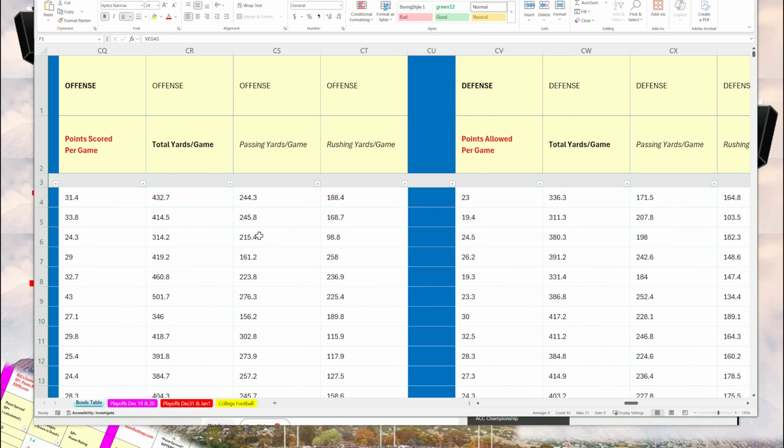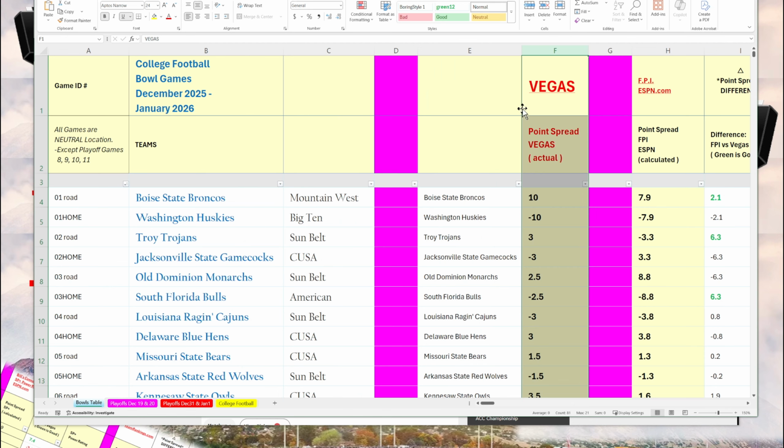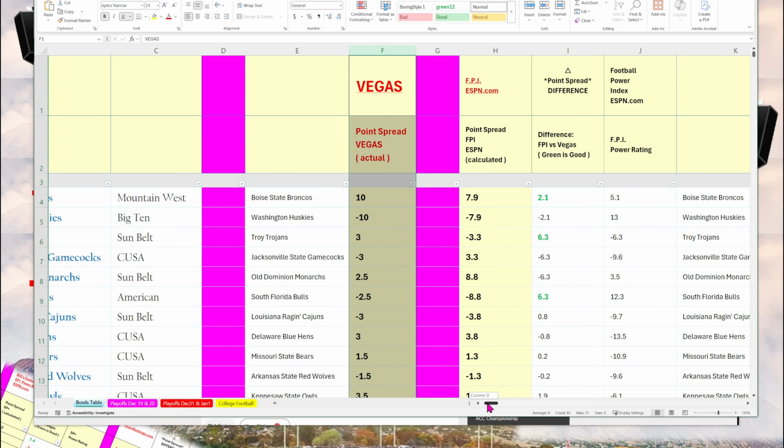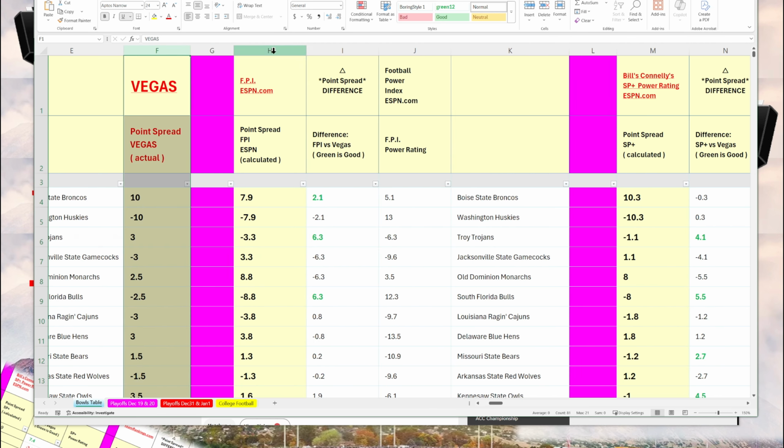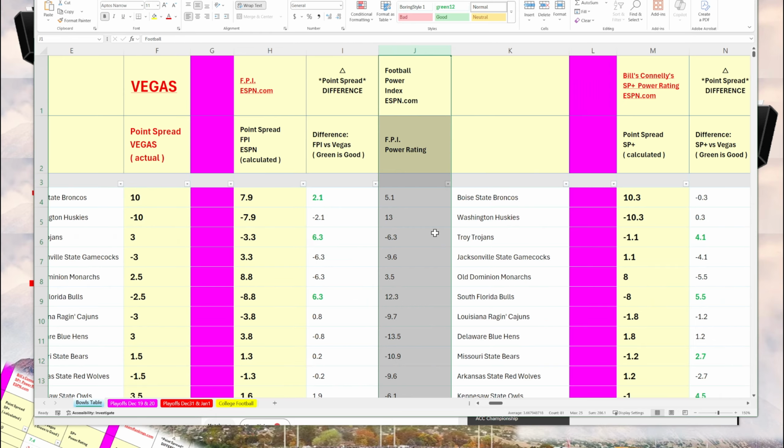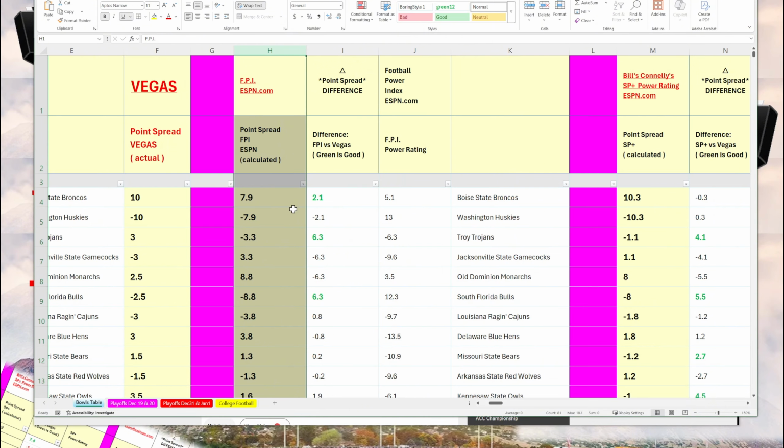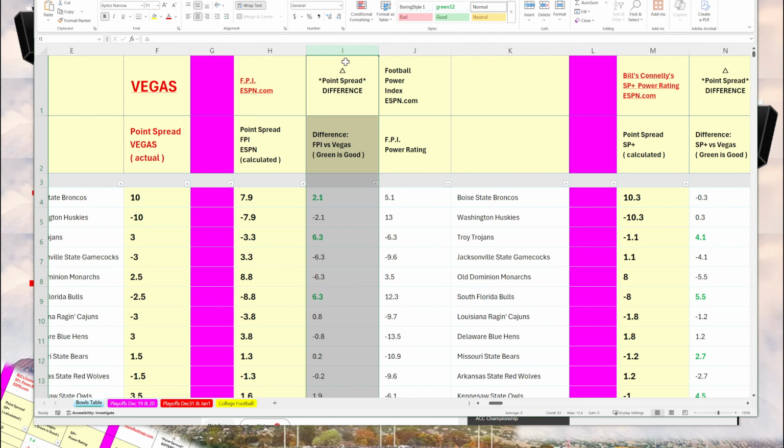So going back to the blue table here, you got the Vegas point spread, ESPN's power rating, and using these numbers, I calculated a point spread. And then this middle column has the difference between the FPI and the Vegas point spread.